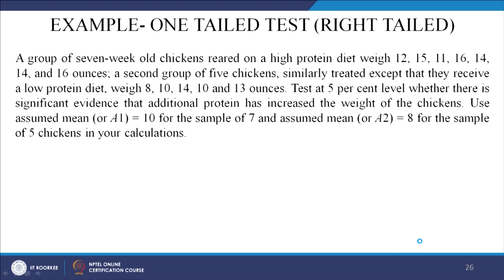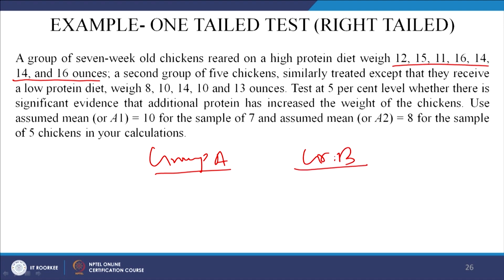Let us do one more. A group of 7-week-old chickens reared on a high protein diet weighed the following: 12, 15, 11, 16, 14 and 16 ounces. So, this is group A. Then group B. The second group of 5 chickens, similarly treated except that they received a low protein diet, weighed 8 to 13 ounces.